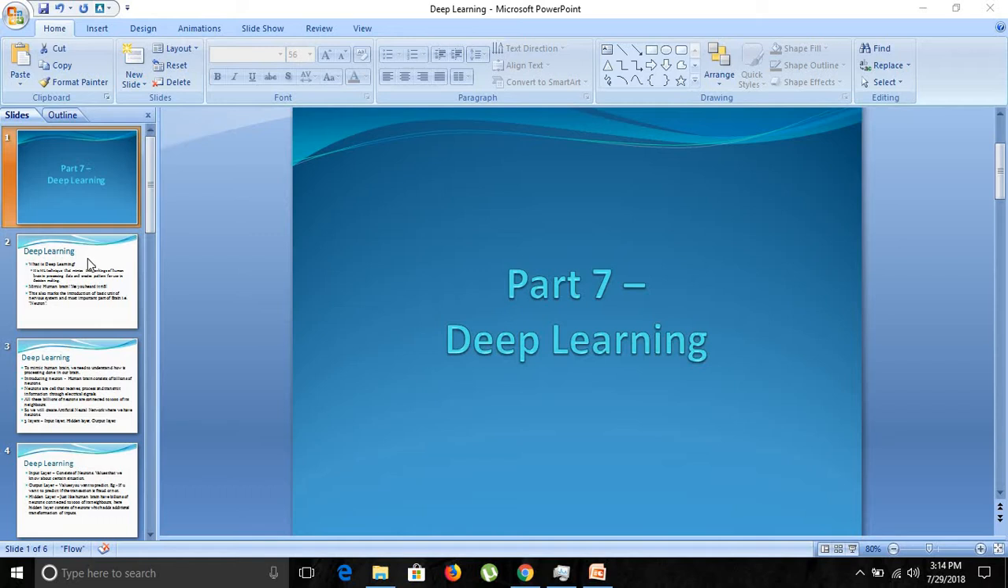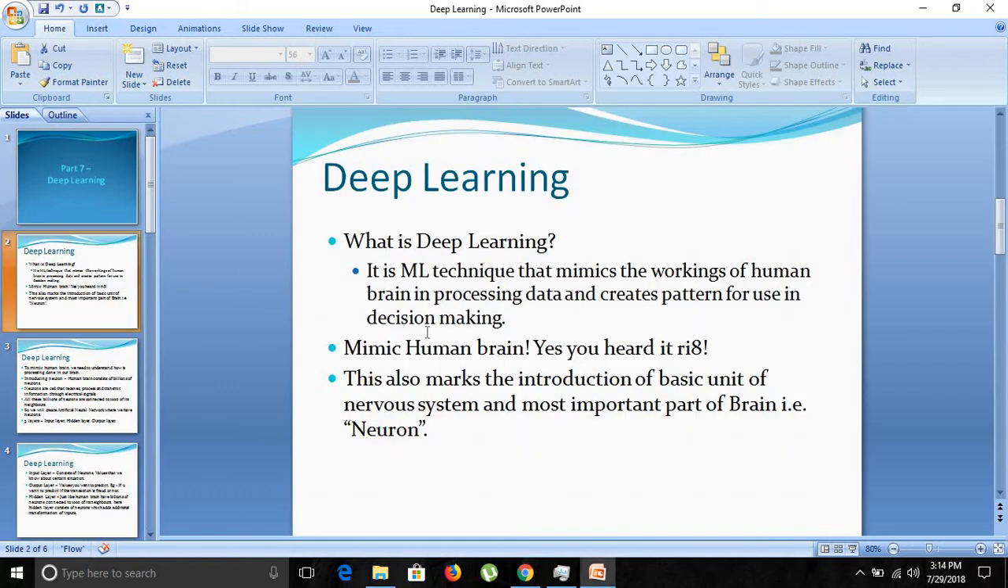So what is deep learning? Deep learning is a machine learning technique that mimics the working of the human brain in processing data and creates patterns for use in decision making. So you heard it right. Yes, we are mimicking the human brain, and that is deep learning. And how can we do that?